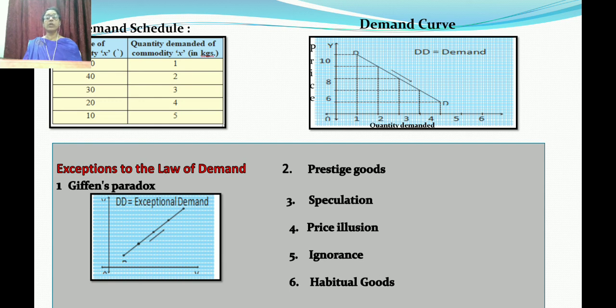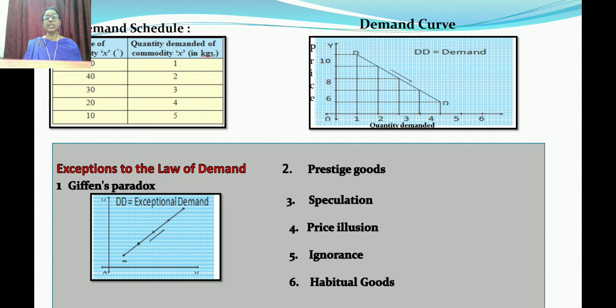Now third, it is speculation. Speculation means the law of demand does not hold when people expect the price to rise still further in the future, so they purchase the thing. They may have an illusion, meaning they think that the particular thing's price will rise after some period of time.